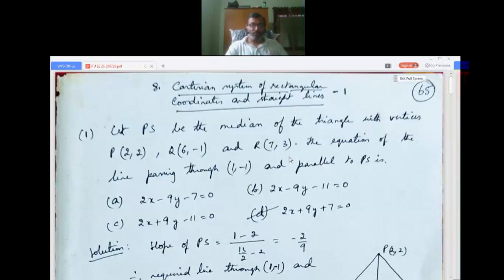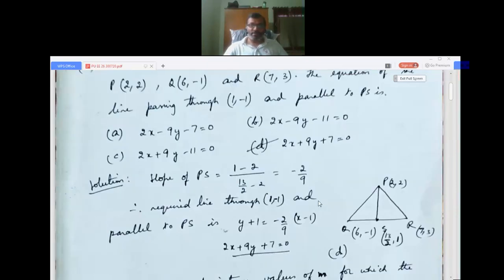The equation of the line passing through (1, -1) and parallel to PS is: 2x - 9y - 7 = 0, 2x - 9y - 11 = 0, 2x + 9y - 11 = 0, or 2x + 9y + 7 = 0. Okay, so first you can see it is a median.